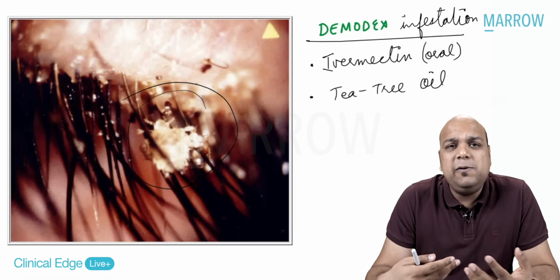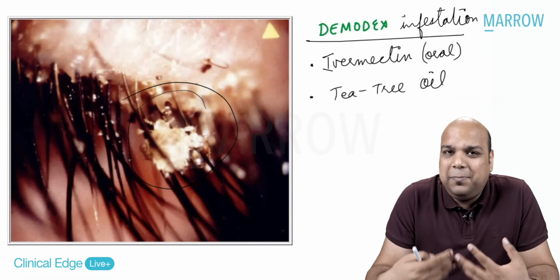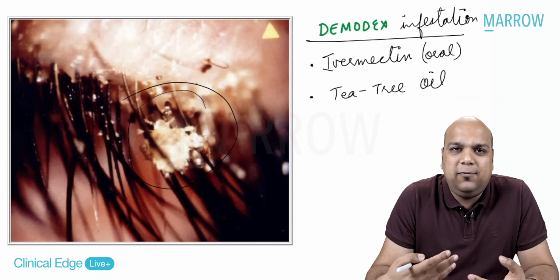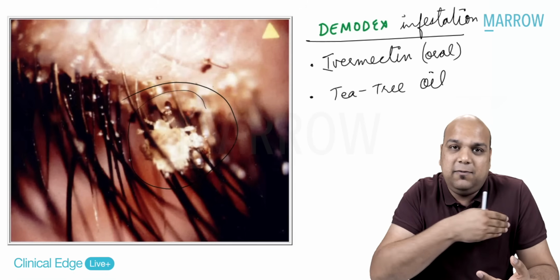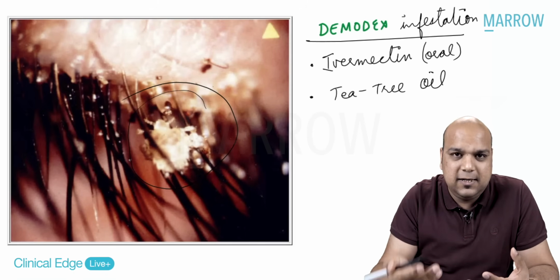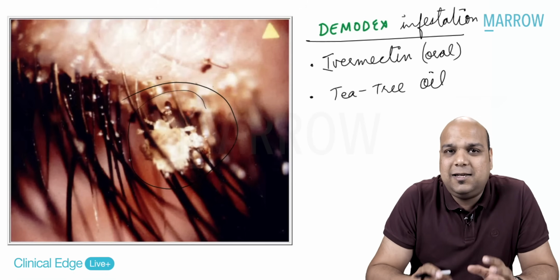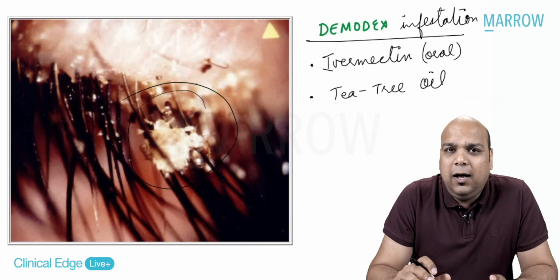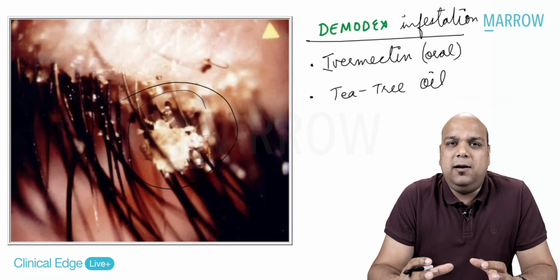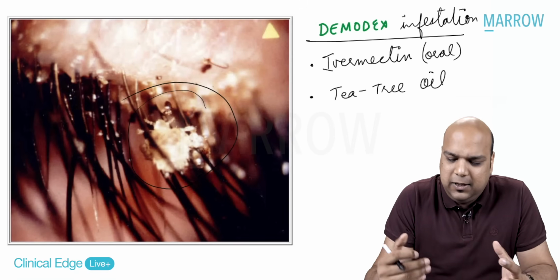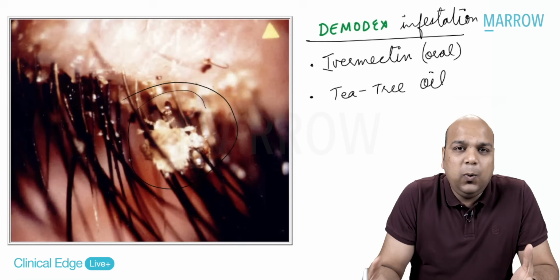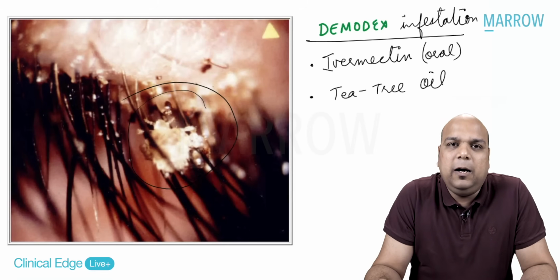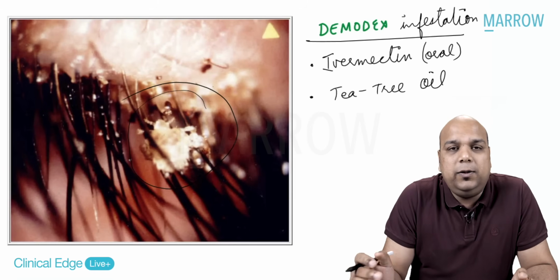A lot of times we even ask the patients to completely get rid of all hair from the body, because the infestation can be in all the hairs. So basically, we are asking the patient to completely get waxed. That is also what we do. Nothing has proven benefits till now, but these are the things you do when and if you are able to find Demodex infestation on the eyelashes.